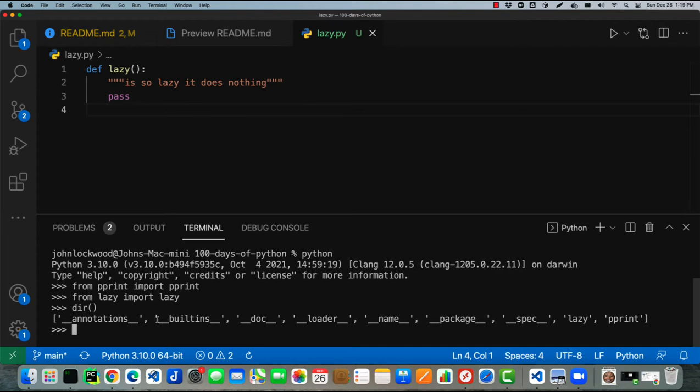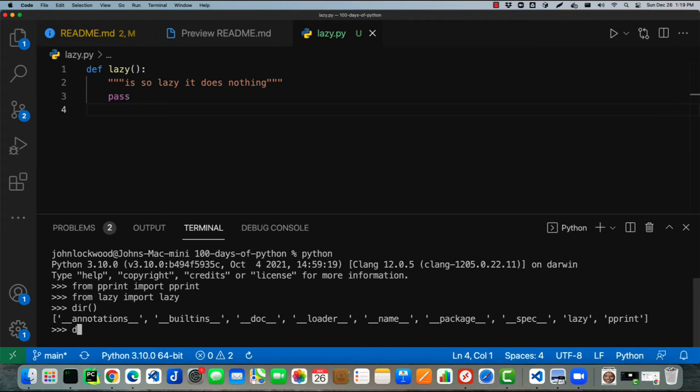Obviously the Python built-in functions are included here under __builtins__, or dunder builtins, right? These are magic methods in Python. All of these sort of ugly looking double underscore functions are called magic methods. And you can see the ones that don't have that are the two things we've imported. We've imported lazy, it's a function, and we've imported pprint.